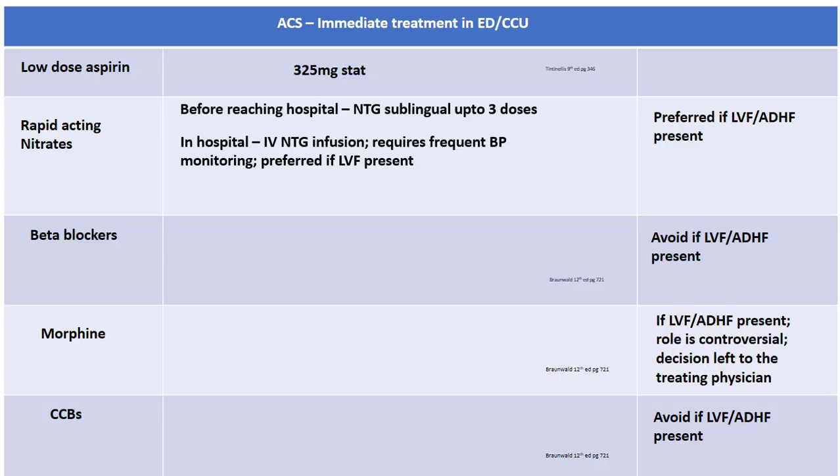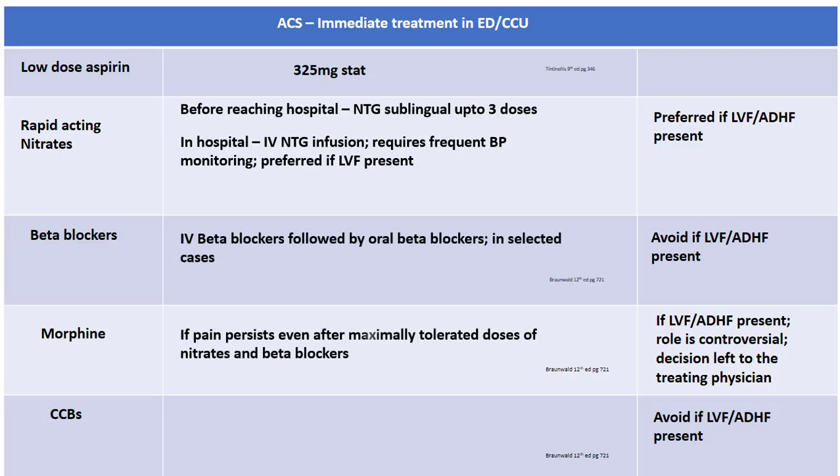Now, if the patient is in failure, we can give rapid acting nitrates, but we should avoid drugs like beta blockers and calcium channel blockers. But if the patient is not in failure, we can definitely give beta blockers and calcium channel blockers.